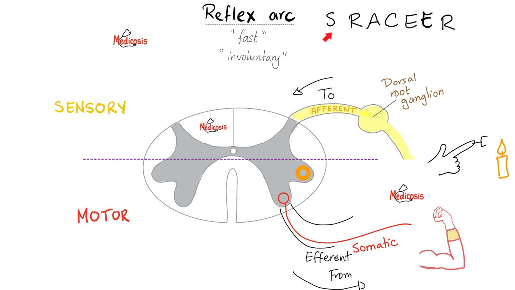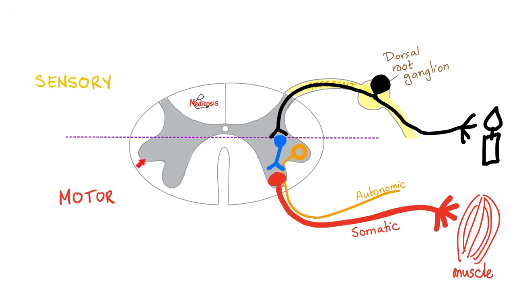So the reflex arc is sarasir, which in Arabic means cockroaches. Again, the reflex arc contains the stimulus, receptor, afferent, center, efferent, effector, response. How many neurons do we see here? There is one, there is a second one, and there is the third one. So how many synapses? There is one connection or synapse here between the first and the second neurons, and there is another synapse here between the second and the third neurons.